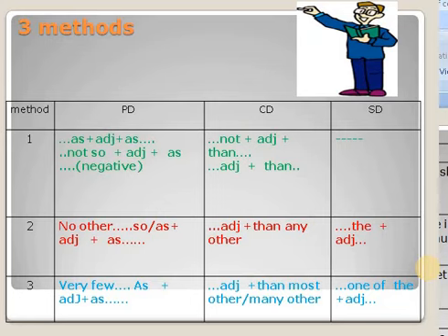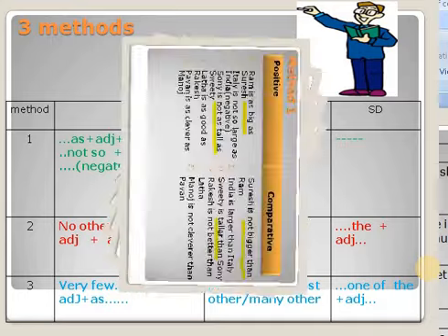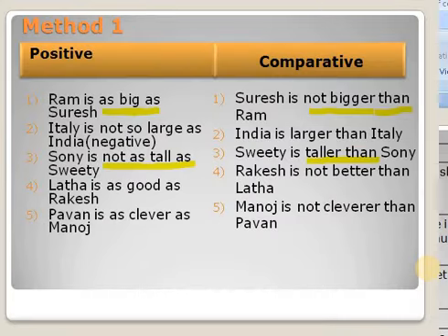So I will give you more examples for these three methods. So let us see method 1 in detail. I will read out the sentences. Listen to it carefully. Ram is as big as Suresh.